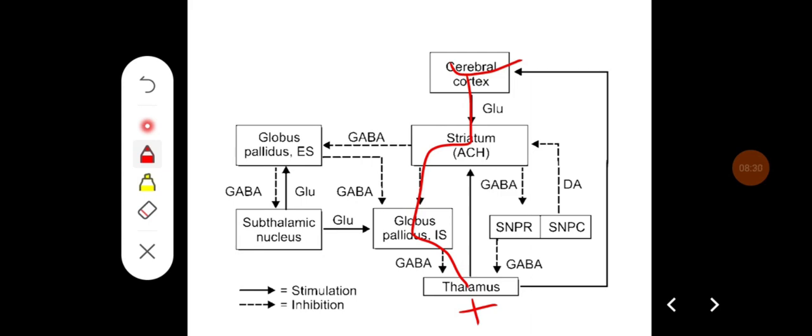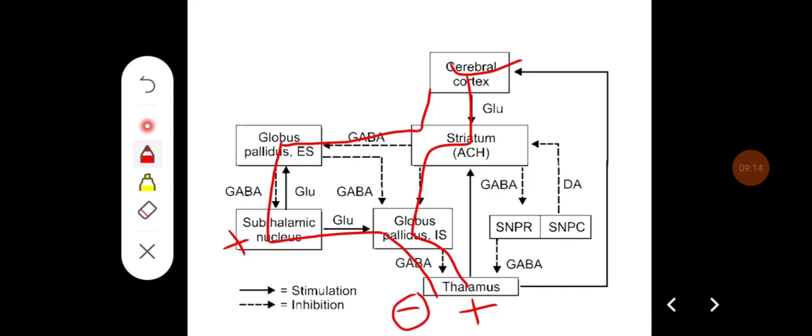Then the indirect pathway, where the afferent impulses come to the striatum, then go to the globus pallidus externus, then to the subthalamic nucleus, then to the globus pallidus internus, and back to the thalamus. Usually the striatum is stimulated, and it is going to inhibit globus pallidus externus, which in turn inhibits the subthalamic nucleus. That means the subthalamic nucleus is disinhibited, so it is going to stimulate globus pallidus internus, and globus pallidus is going to inhibit the thalamus.